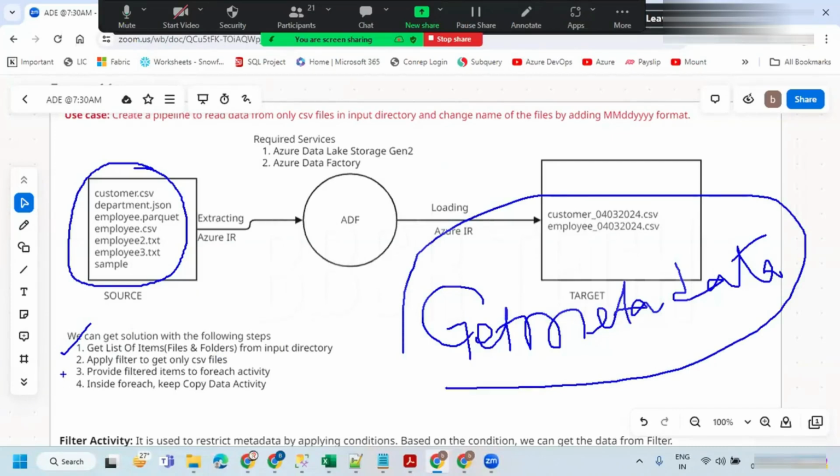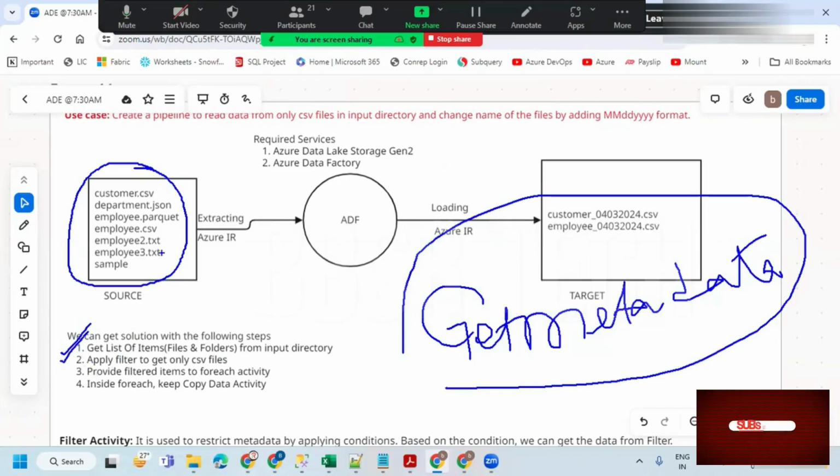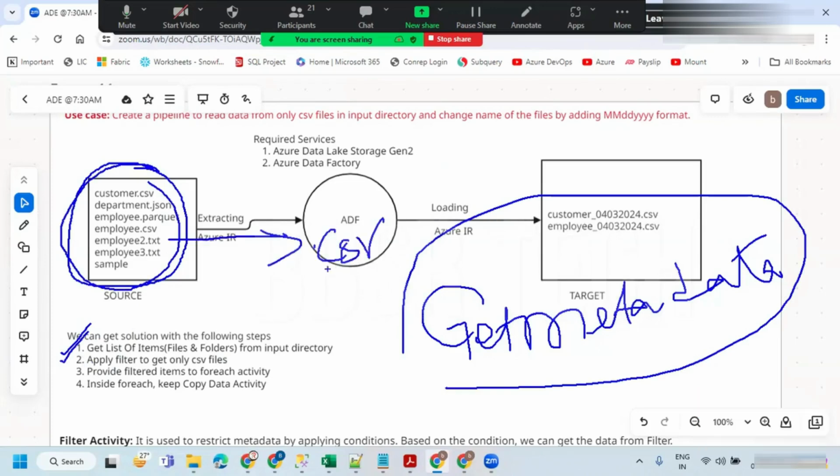So that activity we are going to do in the second step: apply the filter. Out of all these items, I wanted to get only .csv. So we need to apply the filter to get only CSV files.